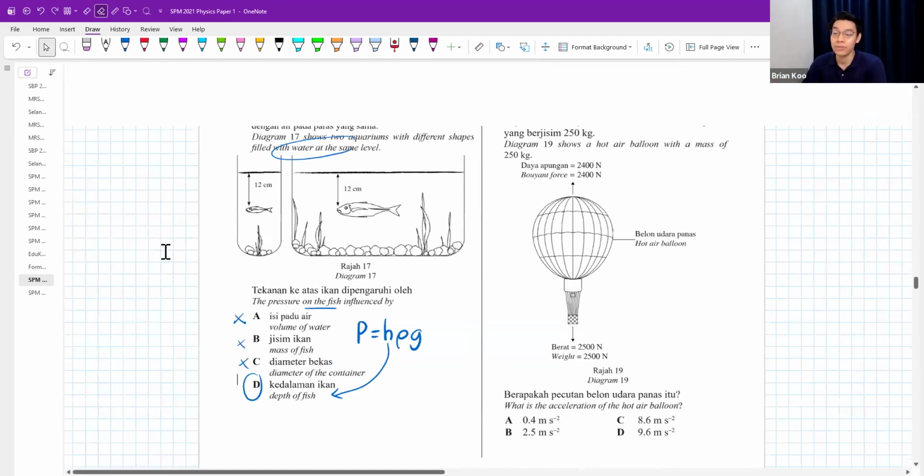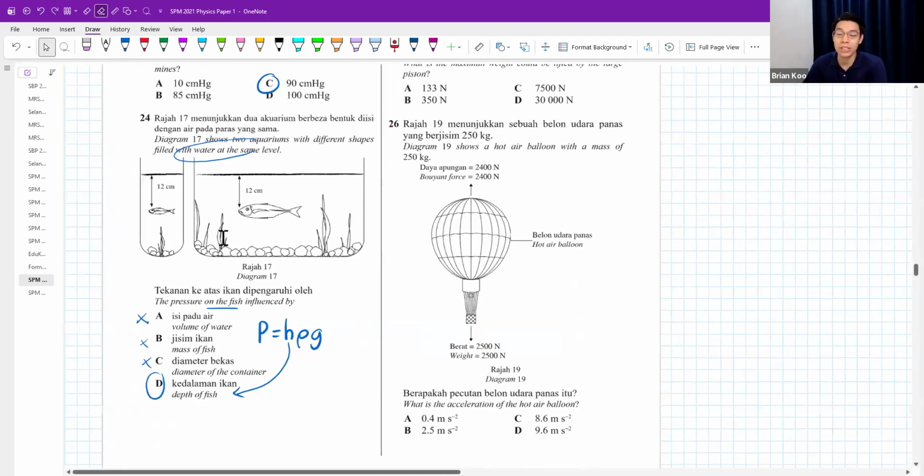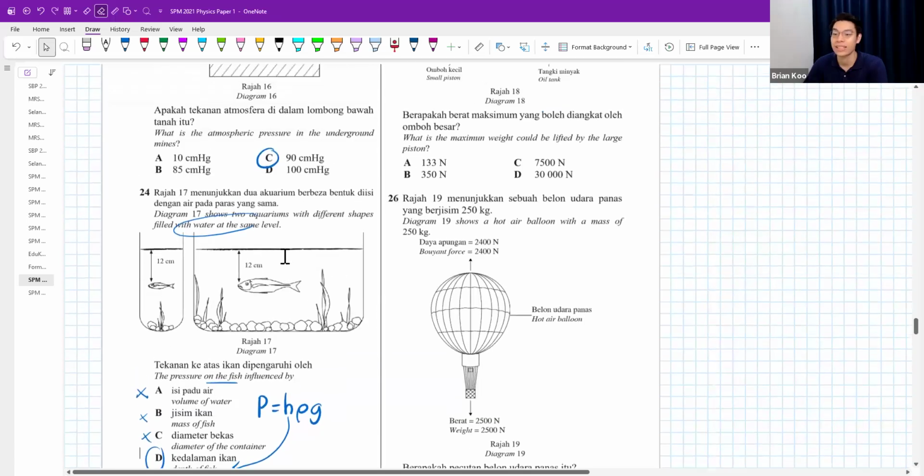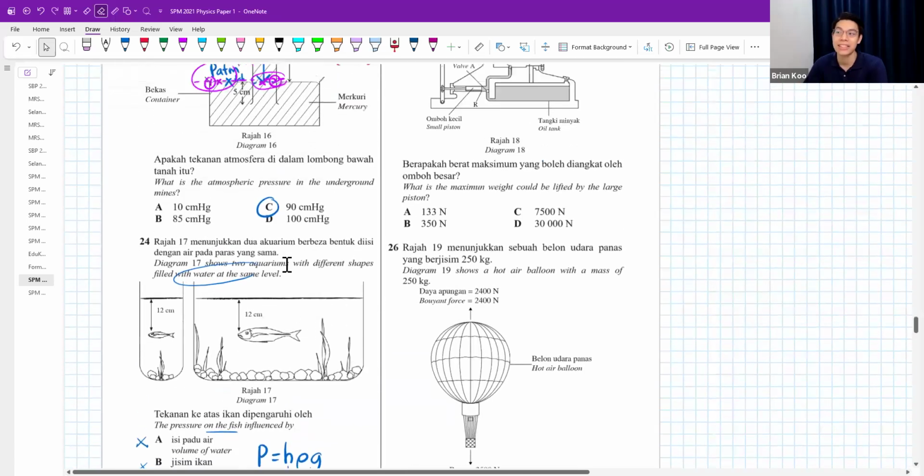Okay, those students who are weak, they see the picture, they thought, oh, volume of water different, they went circle A already. Or they see the mass of the fish different, then they circle B. Yeah, those are not the answer. Look at the formula, you will get the answer.